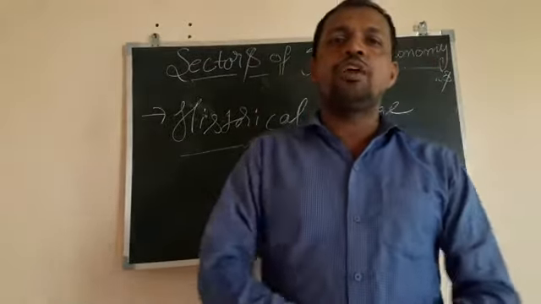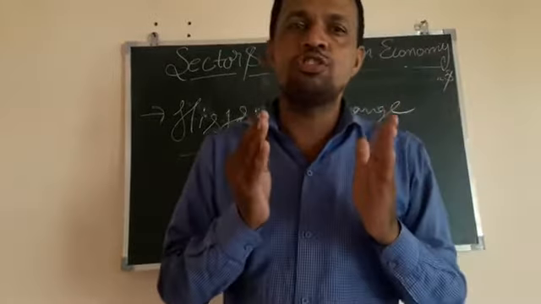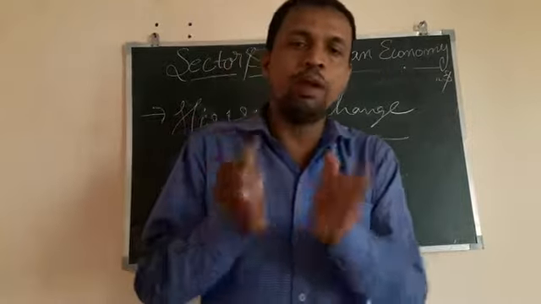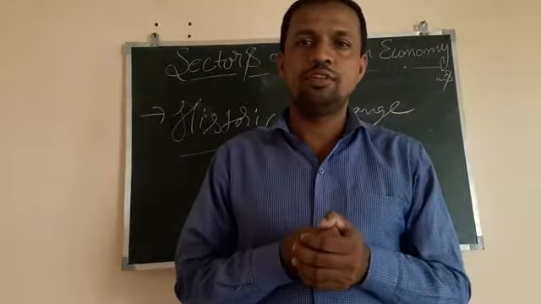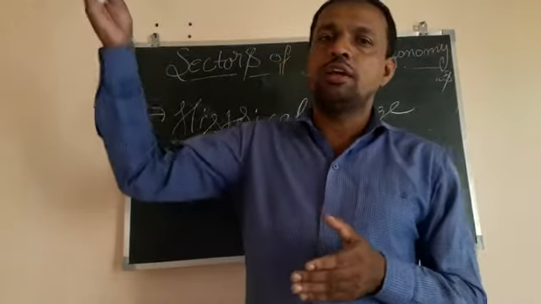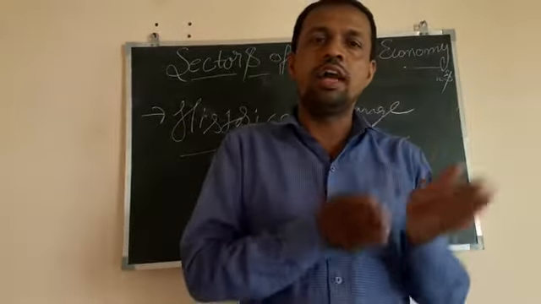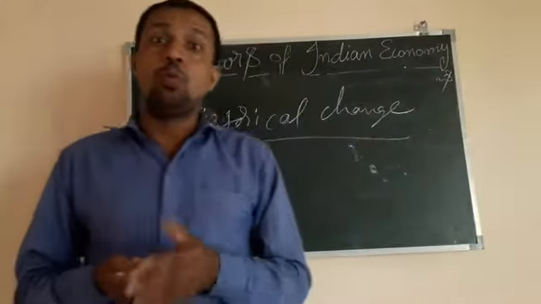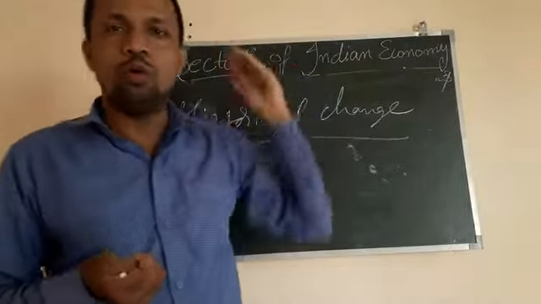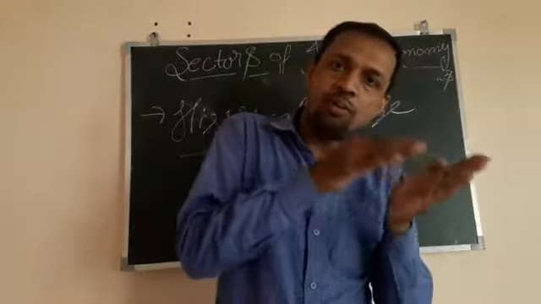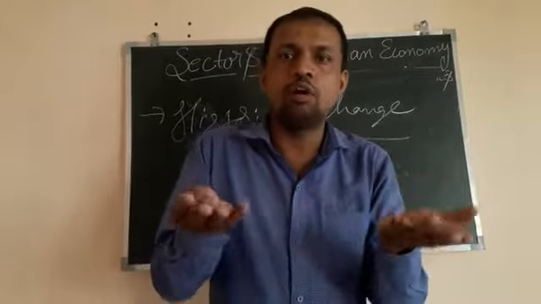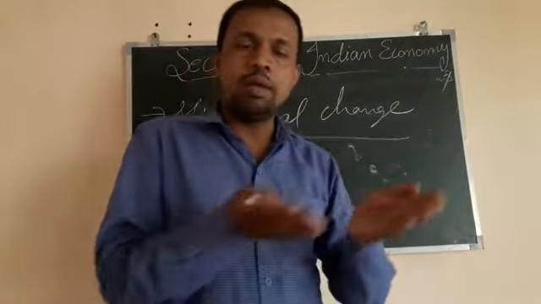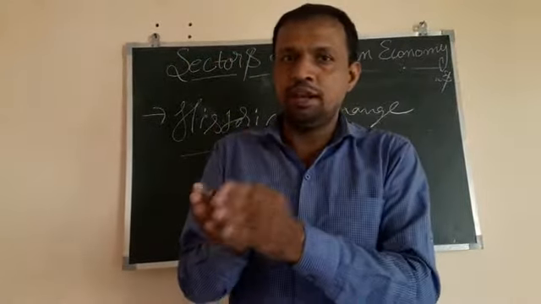I'll give you an example. Today we are seeing the most developed countries of the world. If you take the European countries, England, France, Germany, or a country like Russia, or a country like USA, these countries are now developed countries. But once upon a time, long ago, either before their independence or at the time of their independence, some of these were ruled by others. For example, America was also ruled by Britain for a certain period of time.